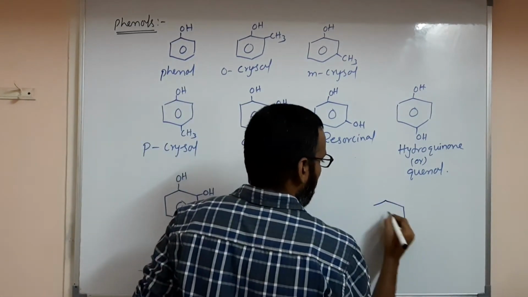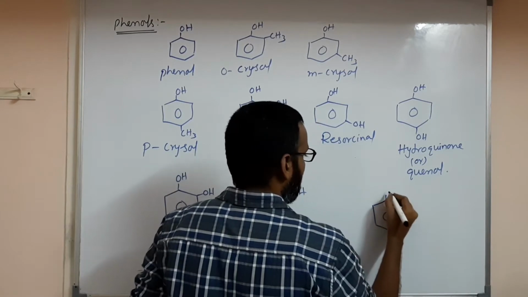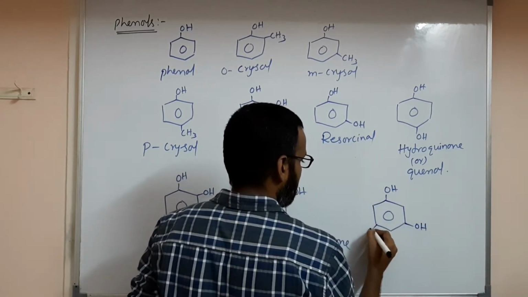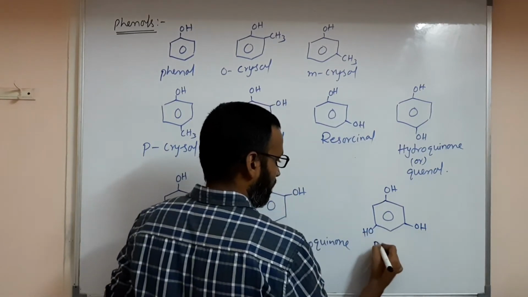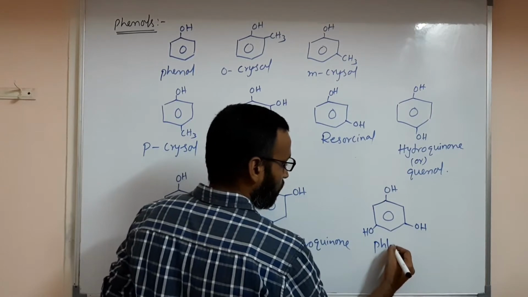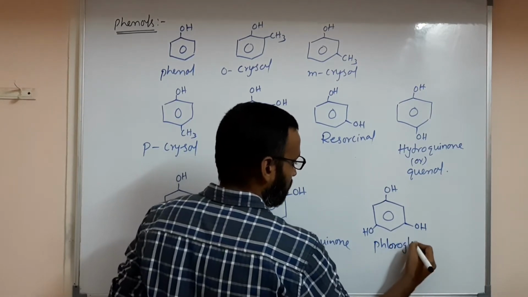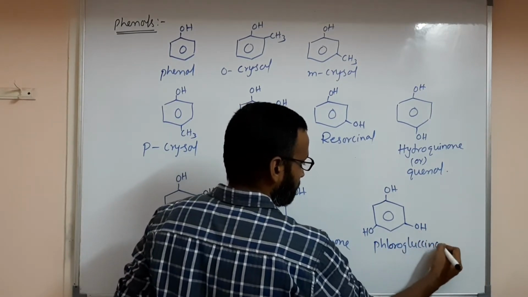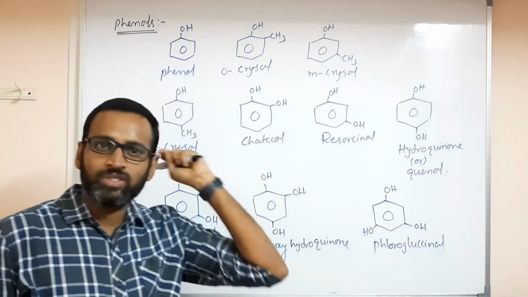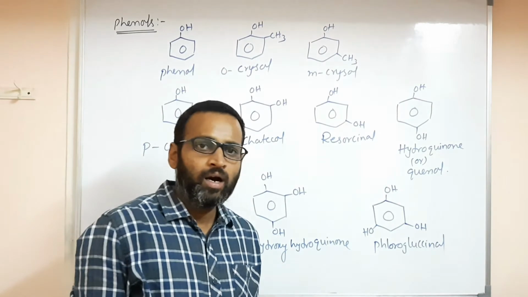Next, all three are in alternate positions, OH, like this. OH three you have. This is phloroglucinol. They may ask the names, sir, which is a trihydroxy phenol.